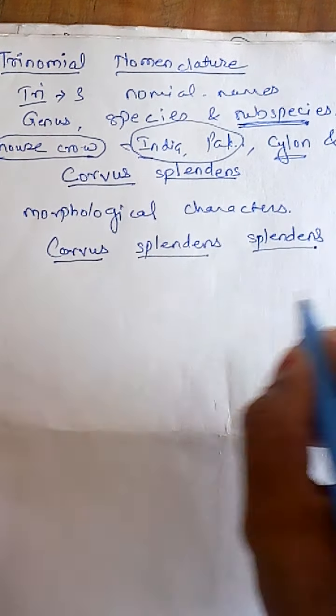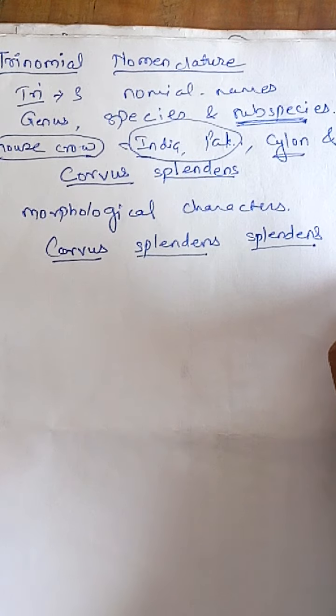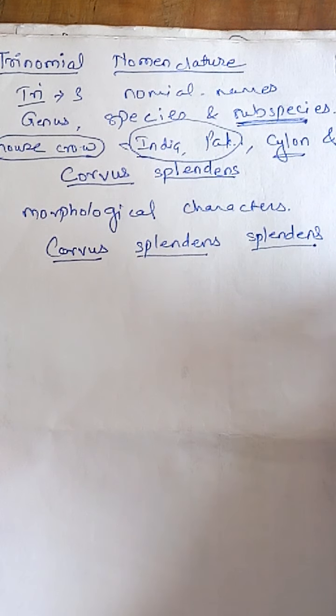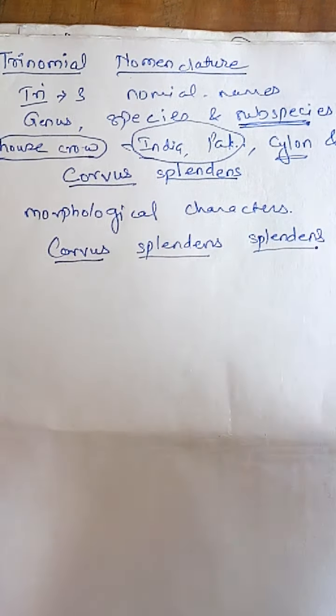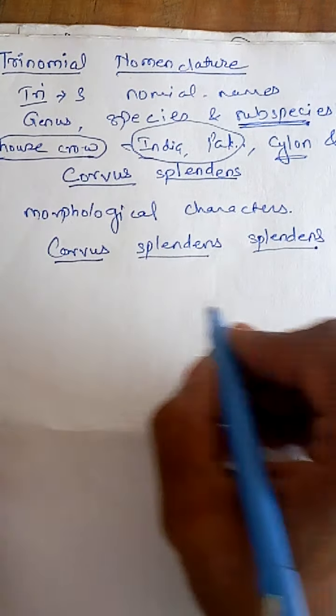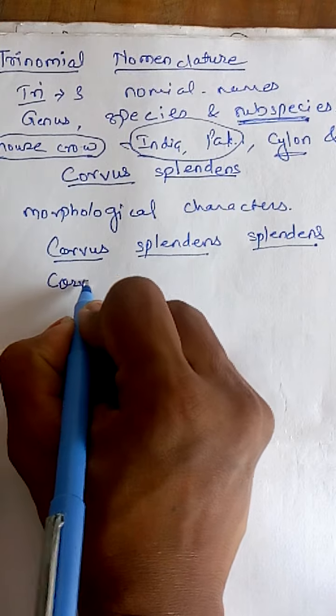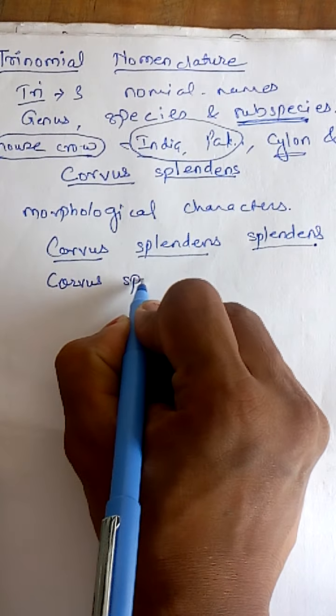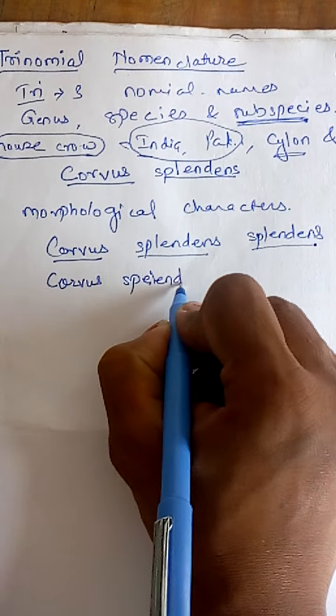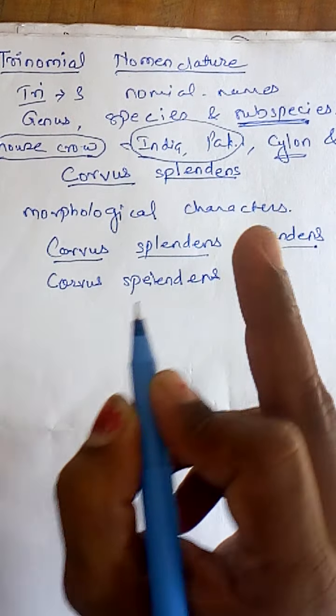Okay, if the crow is present in Burma, in that case we call that crow Corvus splendens.